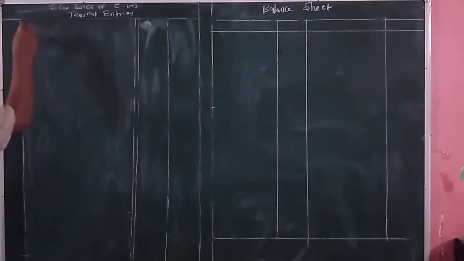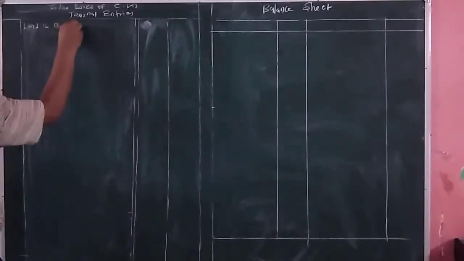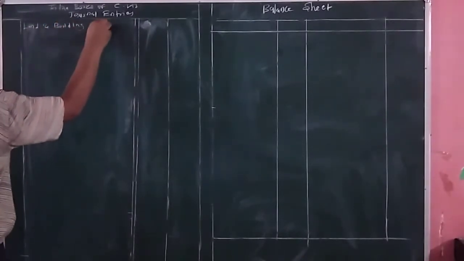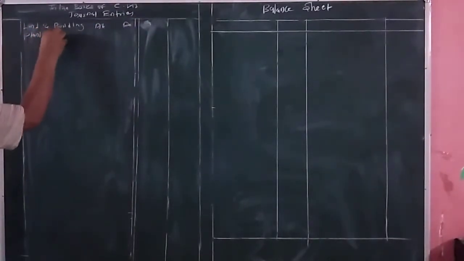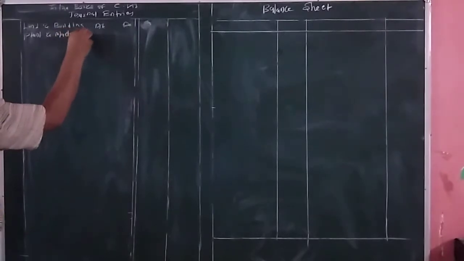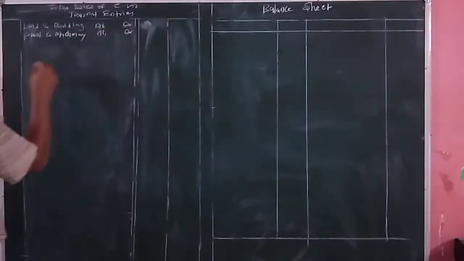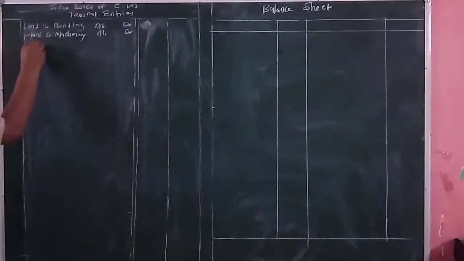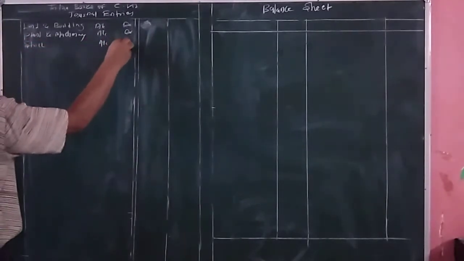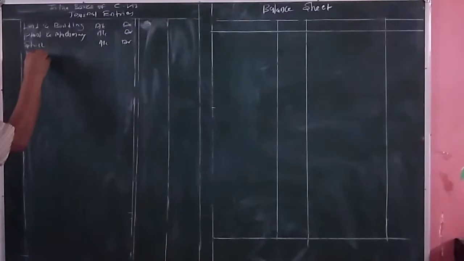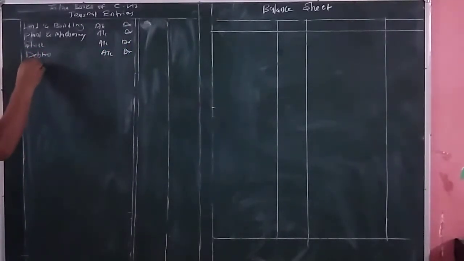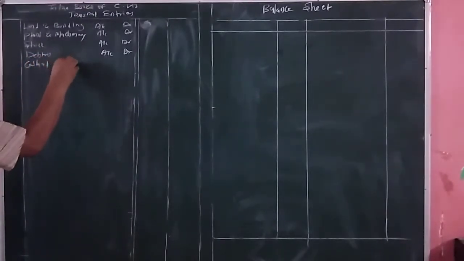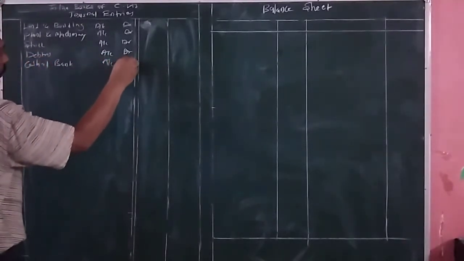Entry will be land and building account debit. Second it is plant and machinery account debit. Third it is stock account debit. Fourth it is debtors account debit. Next it is cash at bank account debit.